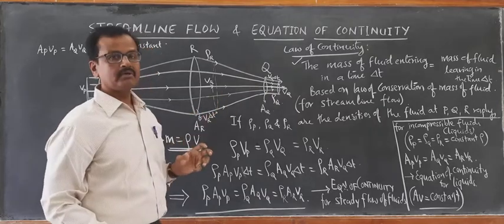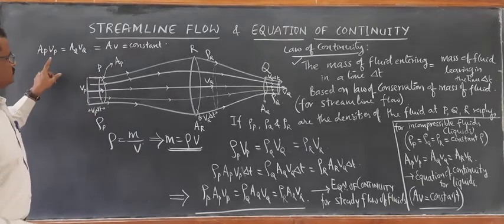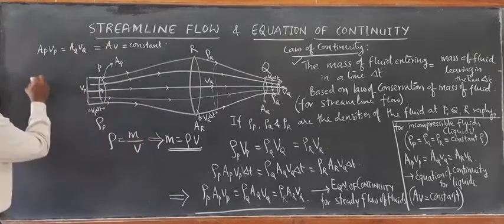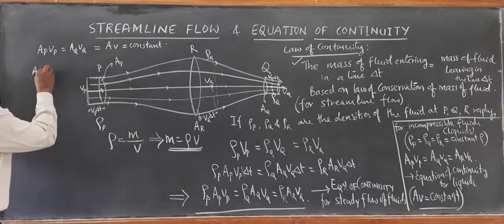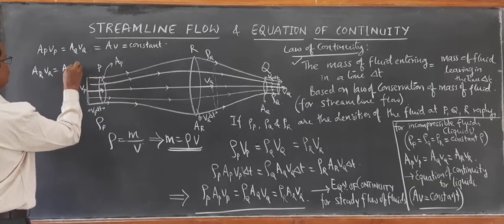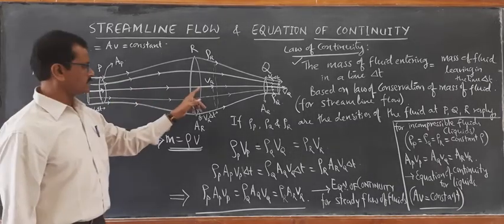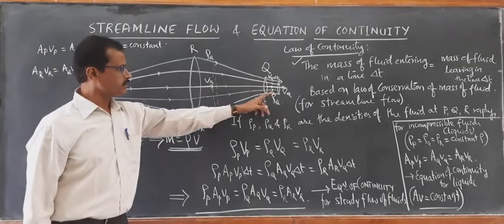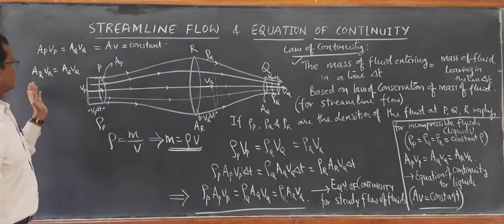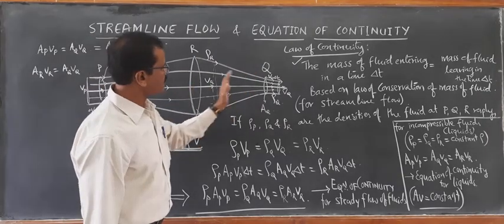So this has an important consequence. Let us look at R and Q. From this I can also write AR VR is equal to AQ VQ. VR is the velocity crossing at R, and VQ is the velocity leaving from Q. What happens when the fluid crosses from R and reaches Q?